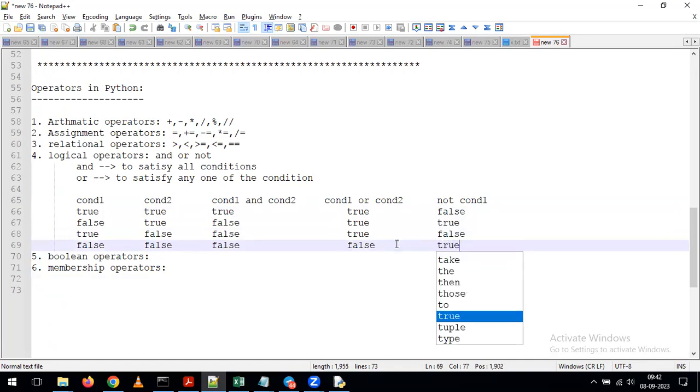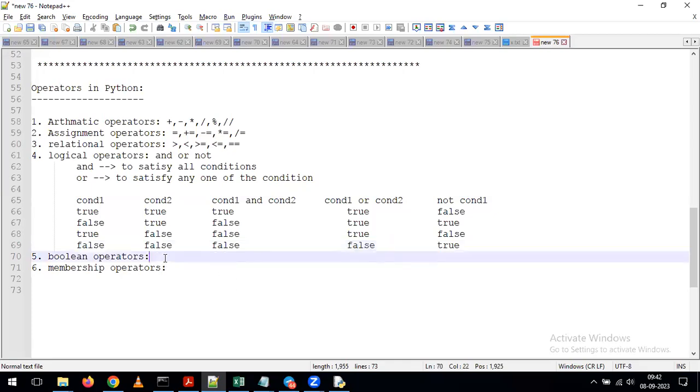Okay. So whenever you want to change the false value to true value and true value to false value, in such kind of requirements, simply we can go for the not operator. With the help of the not operator, we can convert true value to false value and false value to true value. In the same way, coming to Boolean operators. What are the Boolean operators we are having? True. Nothing but true and false. And so far, whatever true and false values we discussed, these we can also call operators. True is one Boolean operator and false is one more Boolean operator.